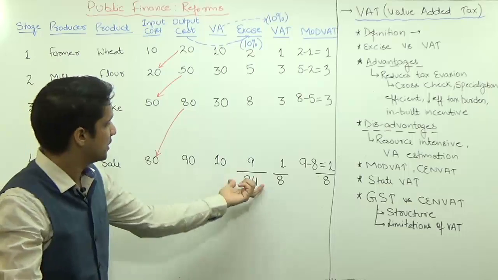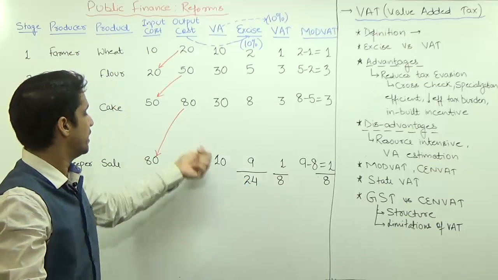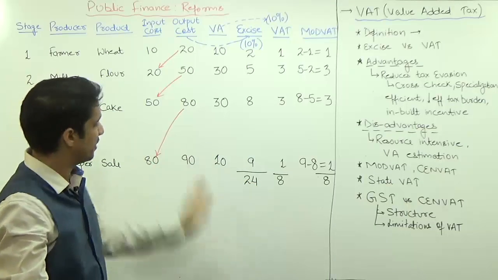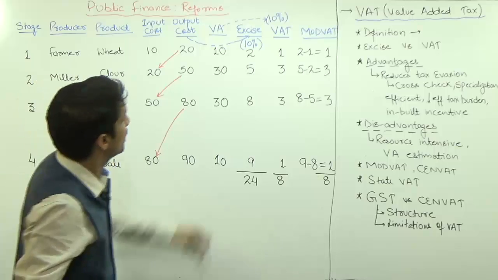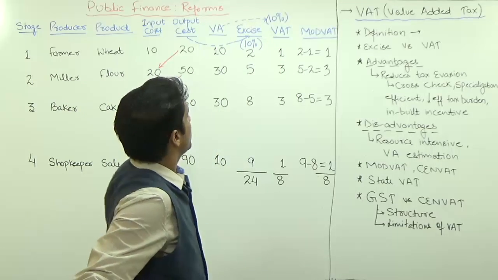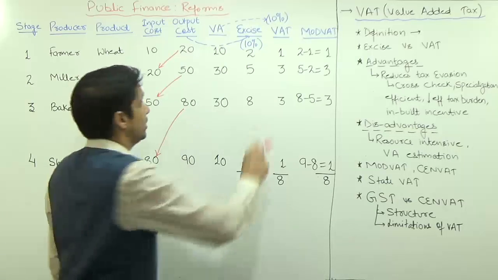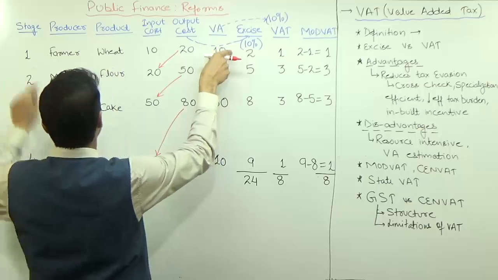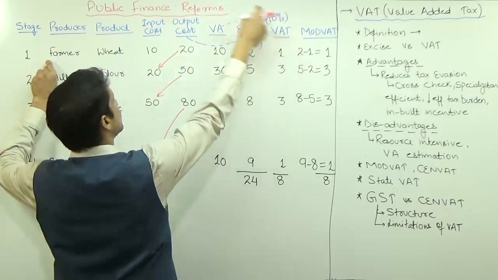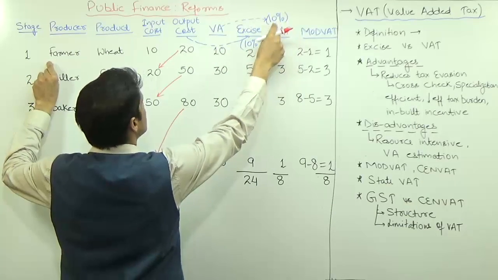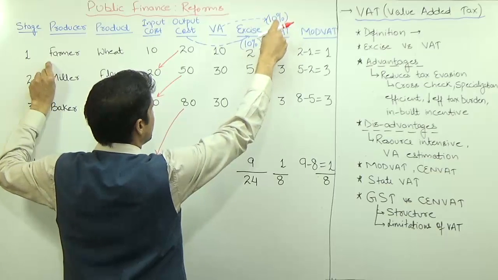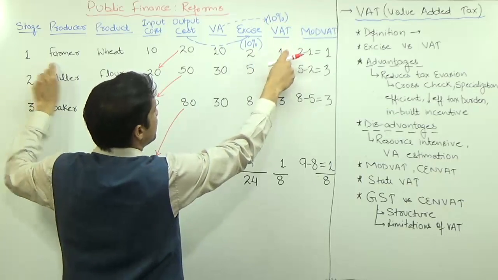And whatever tax is added to the price of this item, along with some commission, it will finally be sold in the market. Then this concept, VAT, says VAT will be levied only on the value addition. If the value addition is 10 rupees at this stage, VAT will be levied only on that. Suppose the rate of VAT is also 10%, it is 1 rupee.